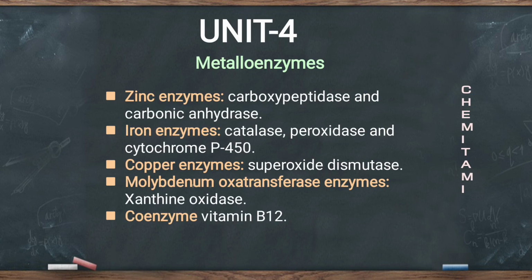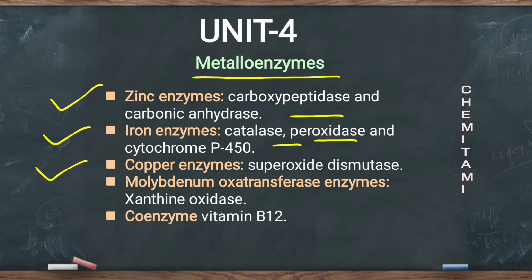The unit 4 deals with metalloenzymes, which contains zinc enzymes like carboxypeptidase and carbonic anhydrase, iron enzymes like catalase, peroxidase and cytochrome P450, copper enzymes like superoxide dismutase, molybdenum oxotransferase enzymes like xanthine oxidase, and coenzymes like vitamin B12.